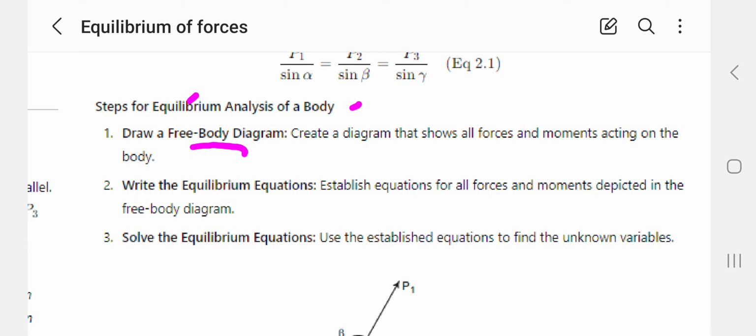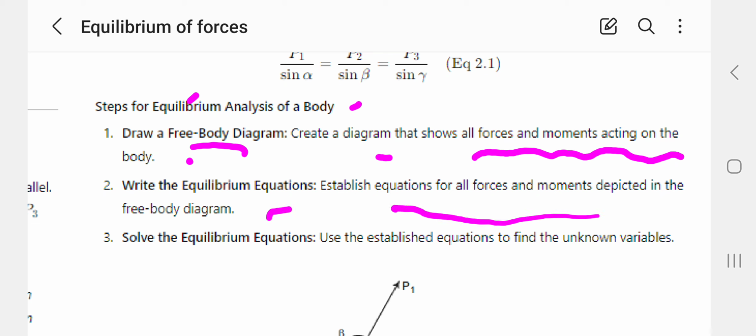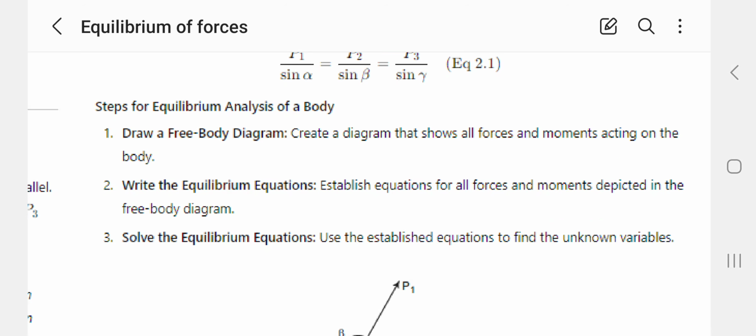Steps for equilibrium analysis of a body. Draw the free body diagram: create a diagram that shows all the forces and moments acting on the body. Write the equilibrium equations: establish equations for all forces and moments depicted on the free body. Solve the equilibrium equations: use the established equations to find the unknown variables.